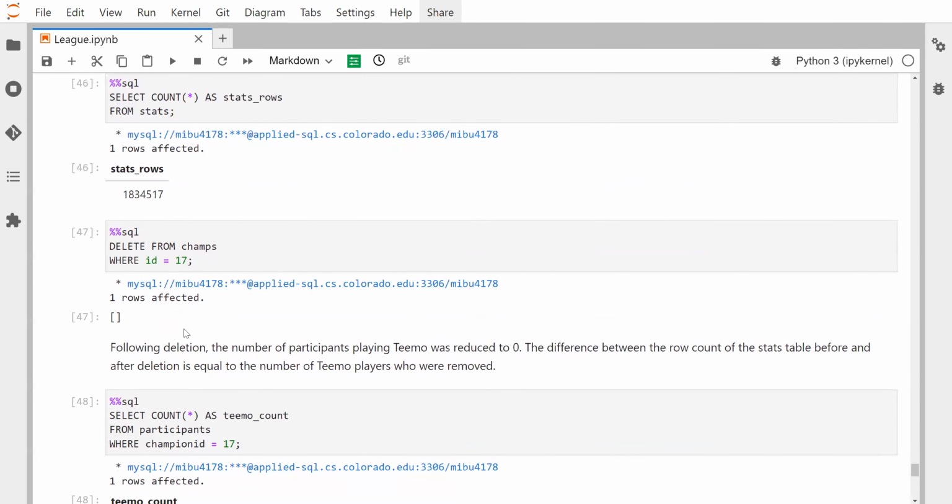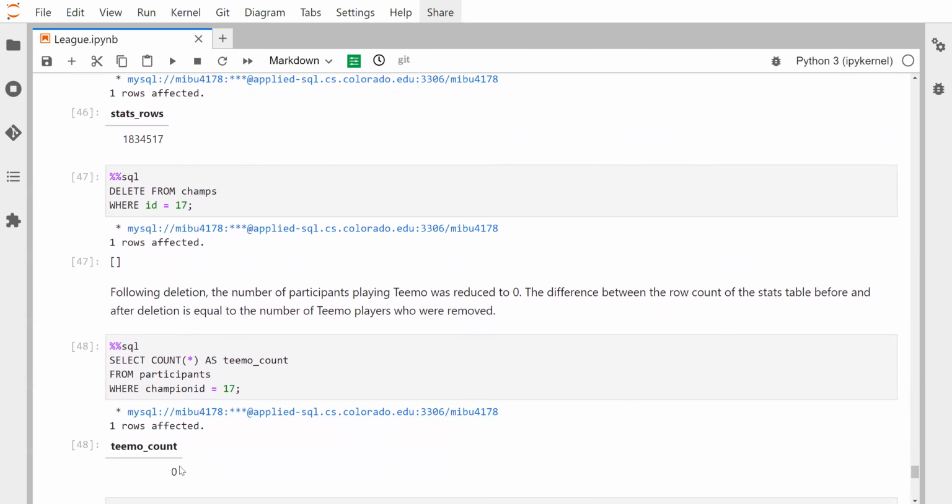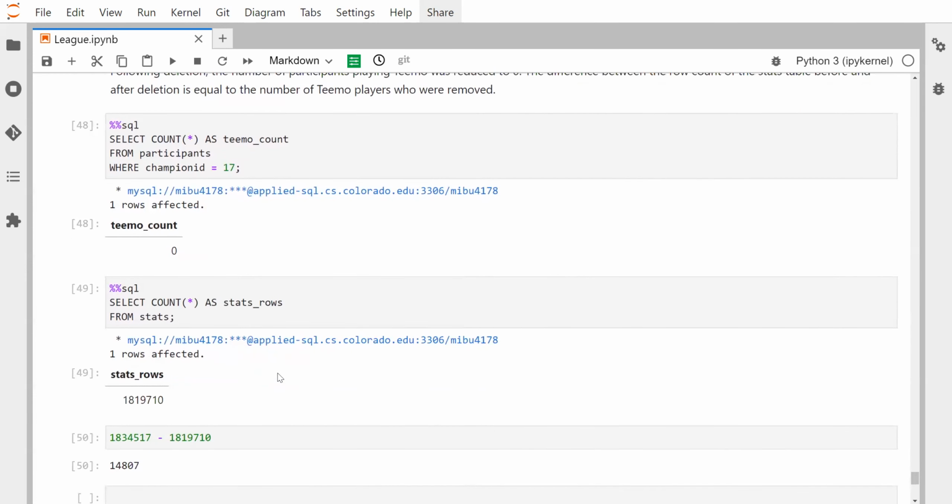Now we delete him, and we see that after the deletion, the number of people who are playing Teemo has been reduced to zero because their accounts have been banned. They shouldn't be allowed to play the game with their Teemo main. And then when we recount, the total number of rows in the stats table is now lower. And we can see that the difference between the old value and the new value is the exact number of players who had been removed from the game for playing Teemo.